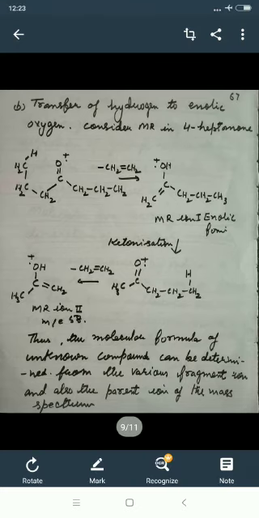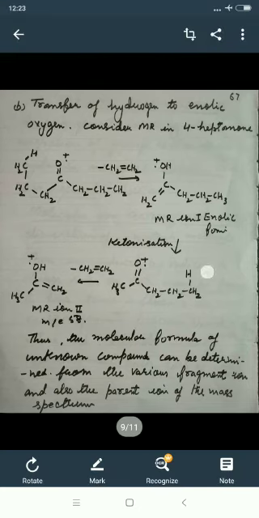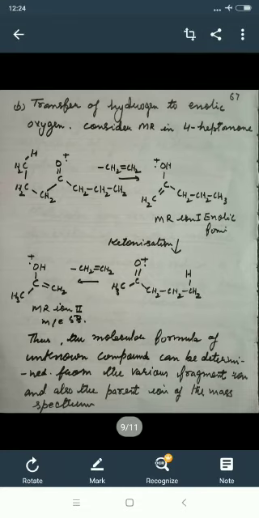Again on the other side we have alpha, beta, gamma, and a double bond present here. So the gamma hydrogen is available and the beta bond is also formed in the double bond. So CH2=CH2 will be eliminated out here, and you will have CH3, this O, this H will combine giving you the OH, and CH3C(=CH2)OH. So the second McLafferty ion is at m/e 58. Thus the molecular formula of the unknown compound can be determined from the various fragment ions and also the parent ions of the mass spectrum.